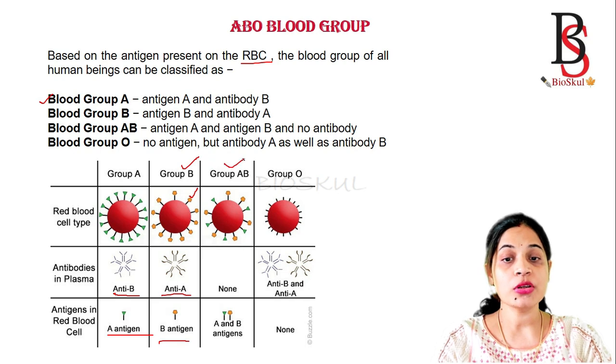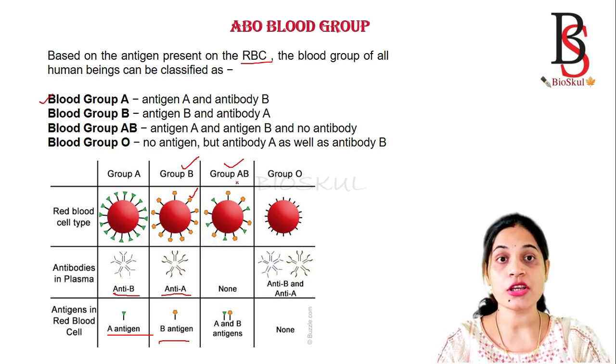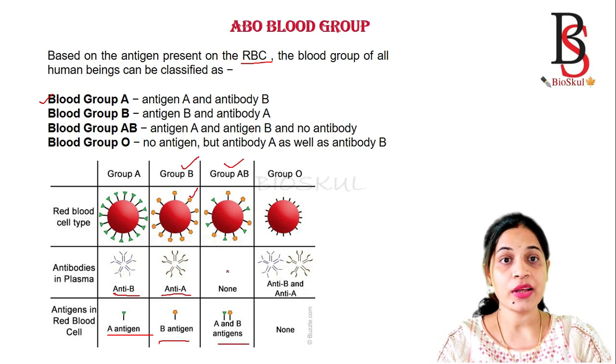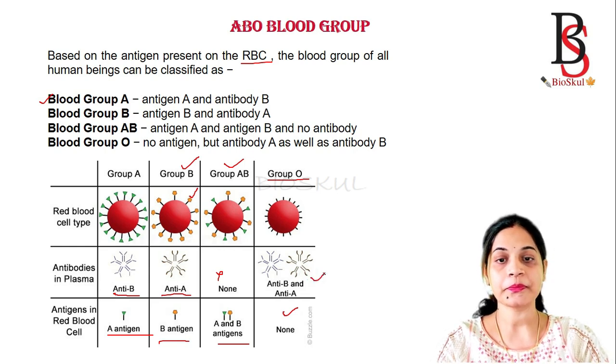When you come to blood group AB, as its name indicates, it has both antigen A and B on the surface of RBC, whereas antibody is absent in the plasma. When you come to blood group O, it has no antigen on the surface of RBC, but both antibody A and B are present in the plasma.